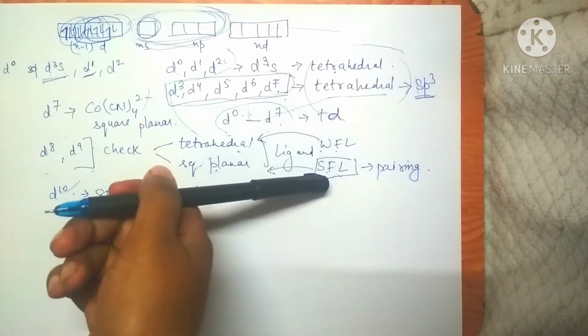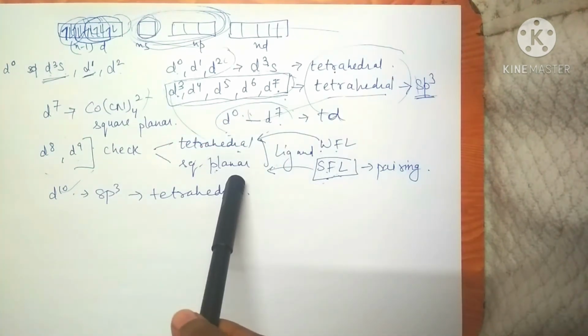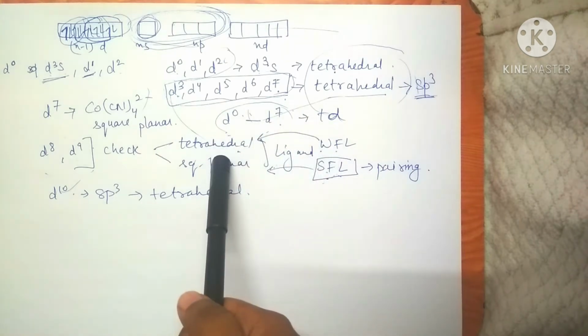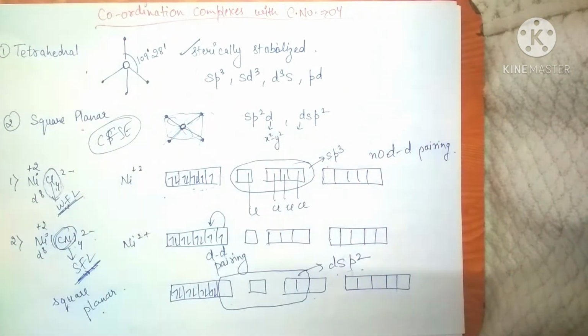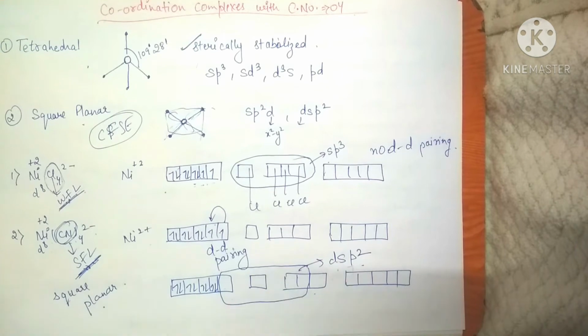If the ligand is strong field, it is going to cause pairing and we'll get square planar geometry, and if the ligand is a weak field ligand, then it will not cause any pairing, leading to tetrahedral geometry, right? So we had also discussed these two cases of NiCl4 2- and Ni(CN)4 2-. Now some more things we are going to observe in these two complexes.